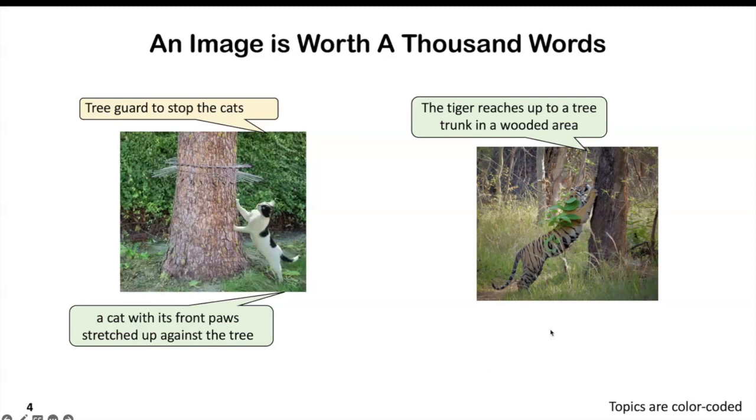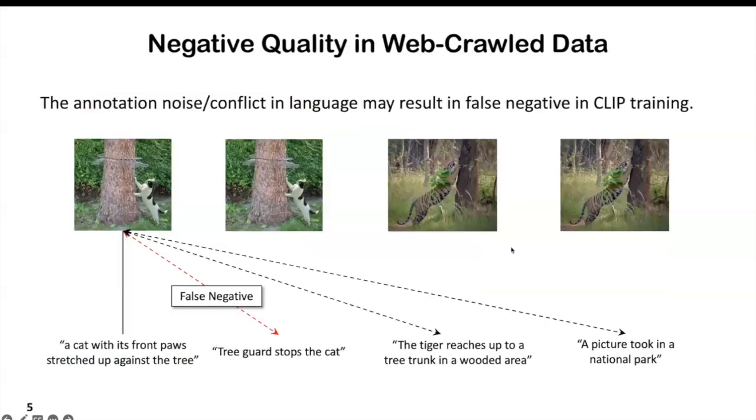However, for the data crawled from the internet, for each image, the caption is reasonable, but none of them is complete. And we can even encounter general descriptions which do not talk about any details of the visual content. Then we do see two data pairs that share the same image, but with captions corresponding to dramatically different aspects. So if we still follow the old CLIP training pipeline, we will see false negatives.